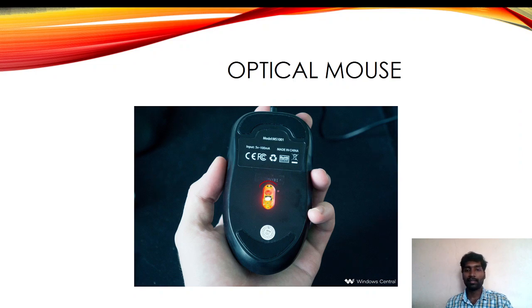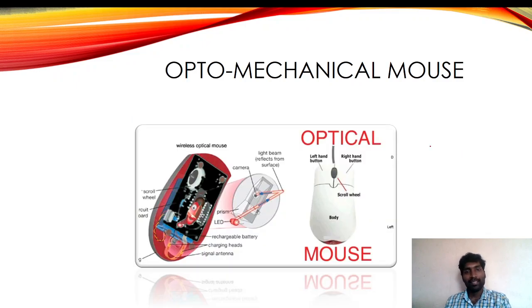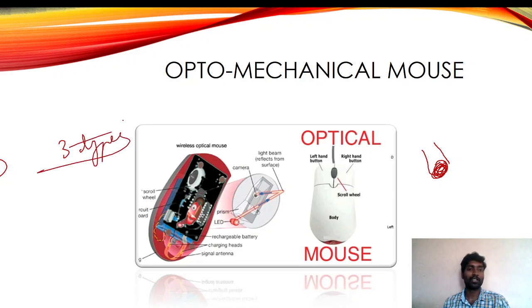Next one, optical. This one is the latest tech we are using now. This light is a sensor. Based on this light movement, the mouse cursor is moving in our monitor. And this is the second technology. After optical, what they introduced: the ball will be there, and on this ball a light sensor will be there. So based on this ball movement, the light sensor will recognize it, and based on that, the mouse cursor will move. So this is the optomechanical. These are the three types of mouse we normally use.